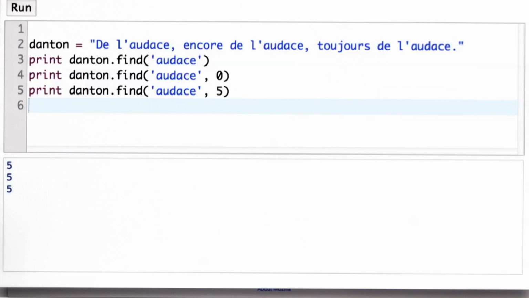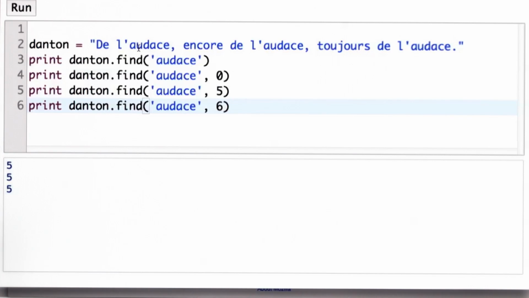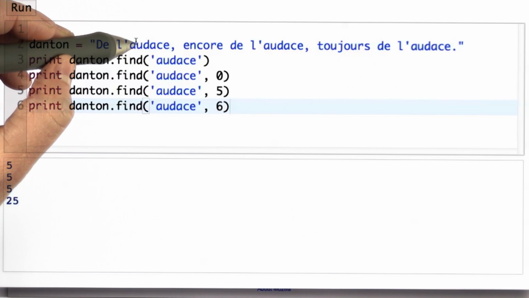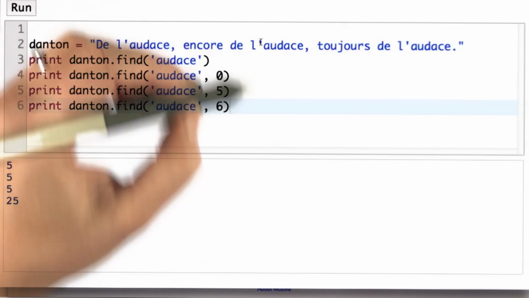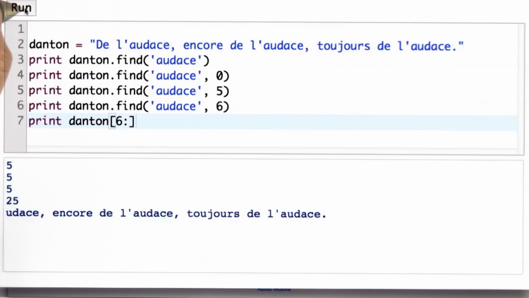If we pass in a number higher than 5, let's pass in 6, now find is looking for an occurrence starting from position 6, which is here. Instead of finding the first occurrence of audace, it will find the first one that occurs after position 6, which is the one here at position 25. Let's just print out the string from position 6 to confirm that. So printing from position 6 to the end, we see that the quote is udace, encore, and so on. I'll spare you from my poor French pronunciation. And that's why it found audace at this location, which is position 25.